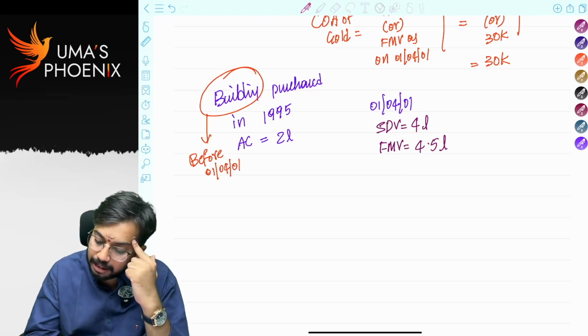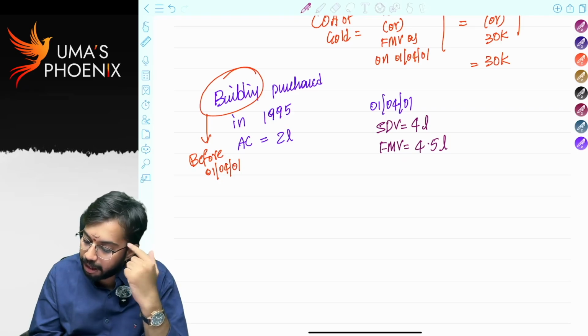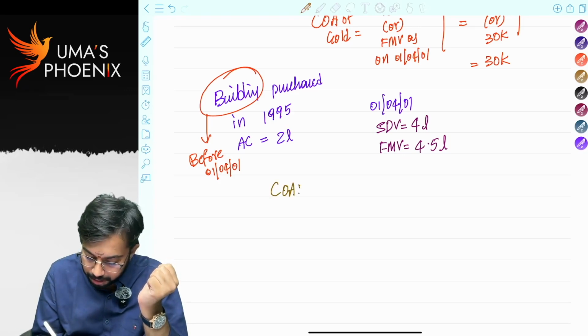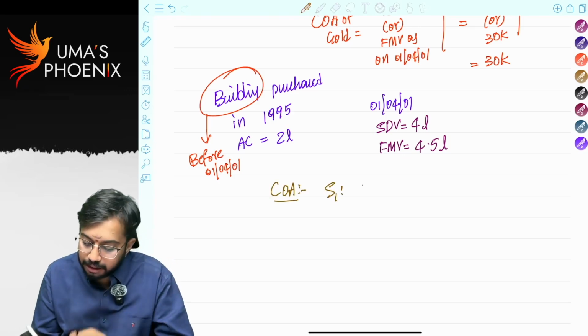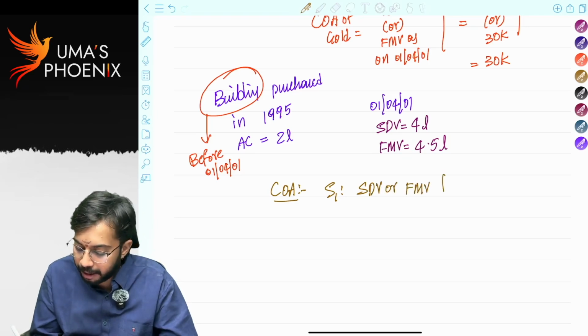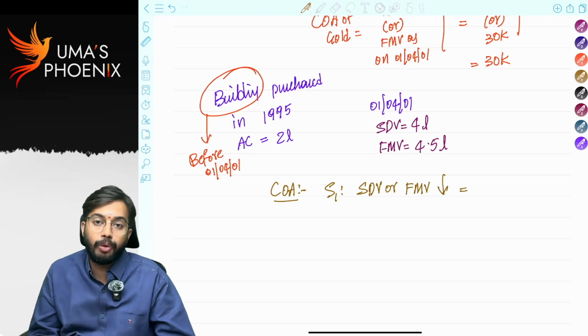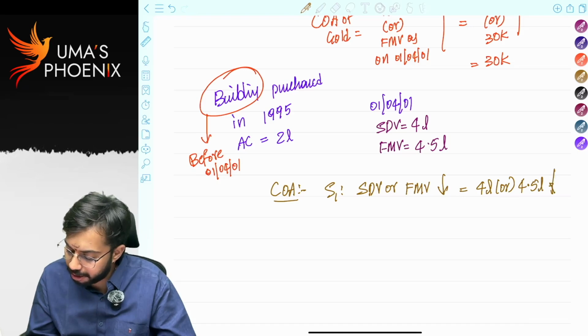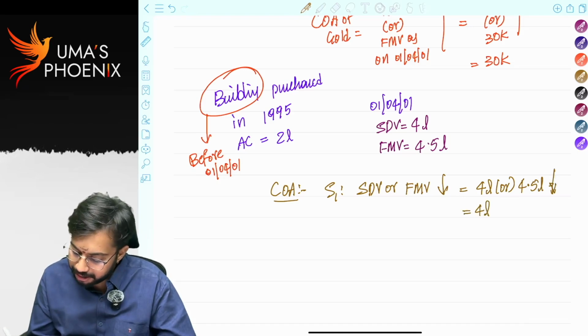So in this case, cost of acquisition will be calculated in 3 steps. Step 1, stamp duty value or fair market value as on 1st April 2001, whichever is lower. Stamp duty value 4 lakhs, fair market value 4.5 lakhs, whichever is lower means 4 lakhs.